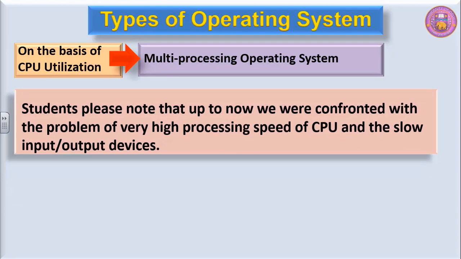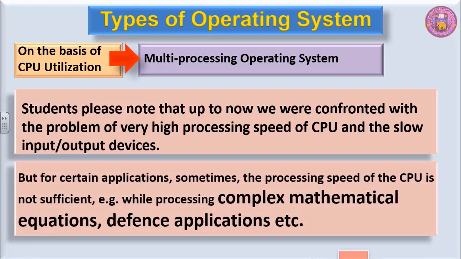Students, please note that up to now we were confronted with the problem of very high processing speed of CPU and the slow input-output devices, as you have seen in the case of multitasking and multiprogramming, where the speed of CPU was very high and the speed of input and output devices was very low. But now the case will be different. For certain applications, sometimes the processing speed of the CPU is not sufficient, for example, while we are processing complex mathematical equations, defense applications, etc.